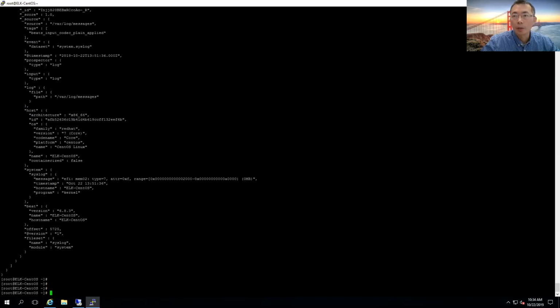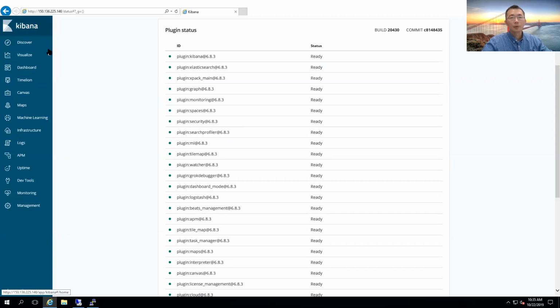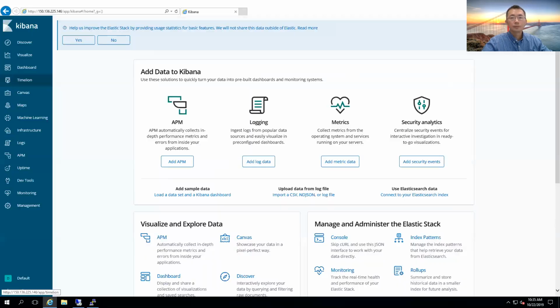We go back to our web GUI and take a quick tour of the ELK Stack and the web GUI dashboard. This is the home page of the dashboard.